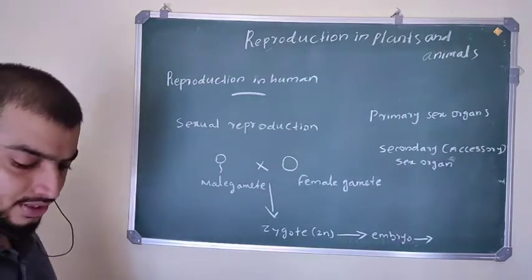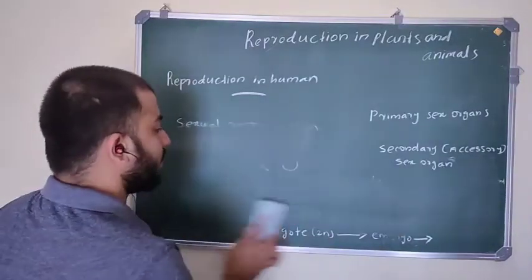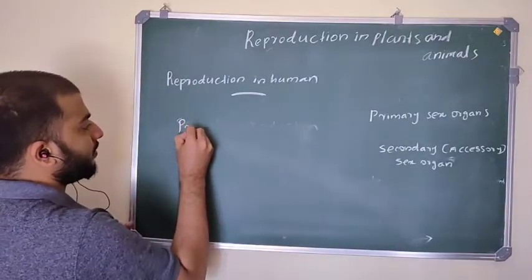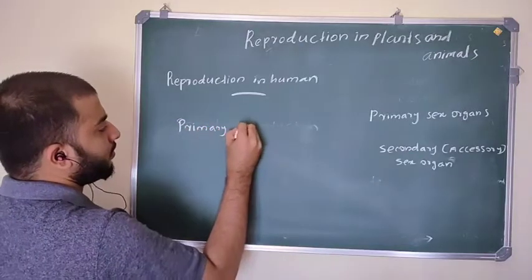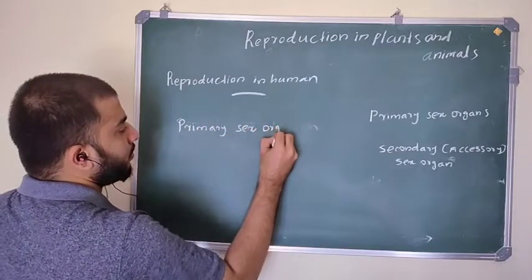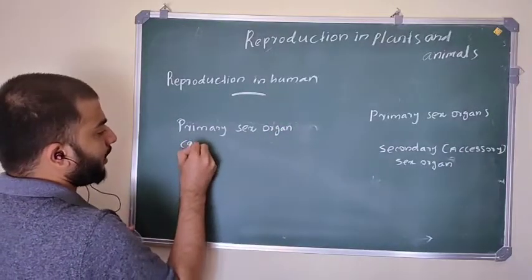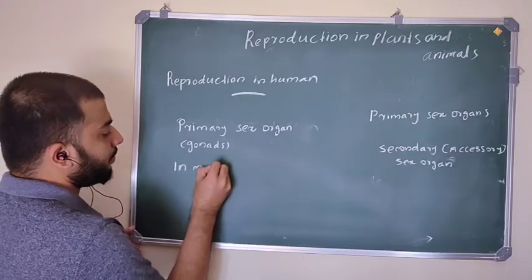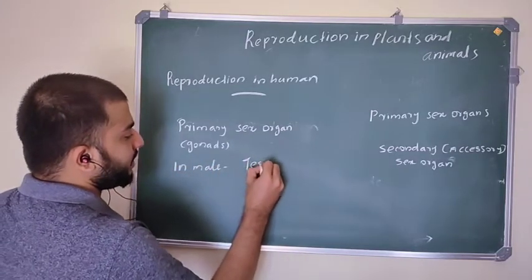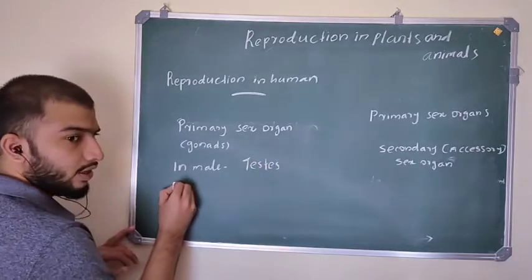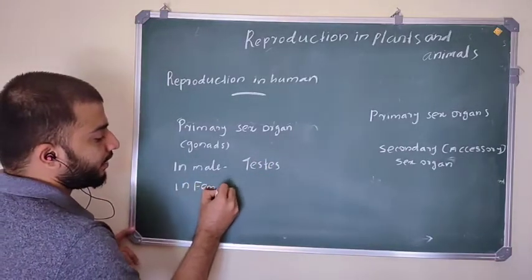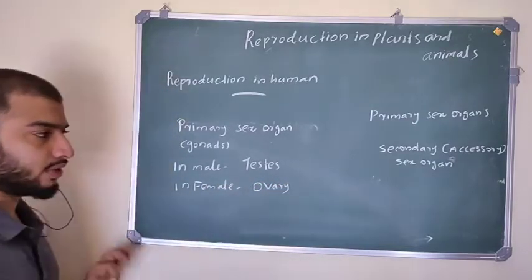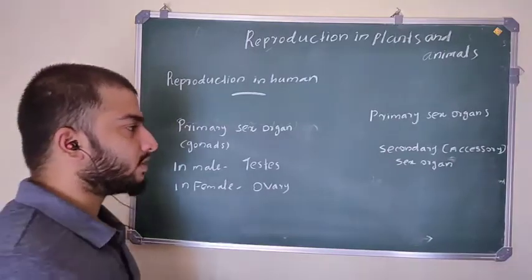So what is the primary sex organ? The primary sex organ is the gonad. In male, the primary sex organ is the testis, and in female, the primary sex organ is the ovary. Okay, and now the secondary sex organs or accessory organs.